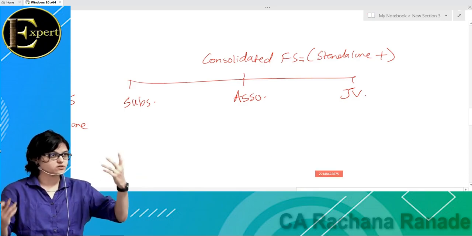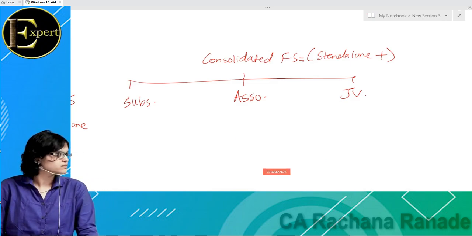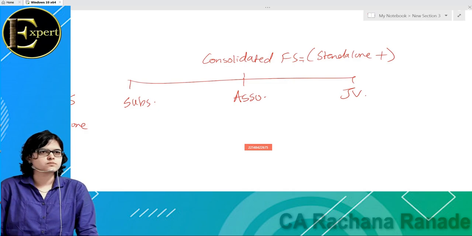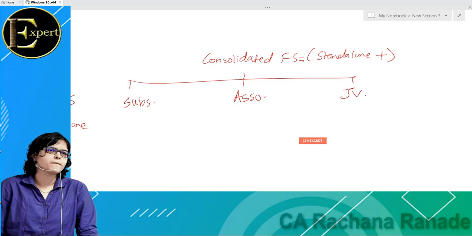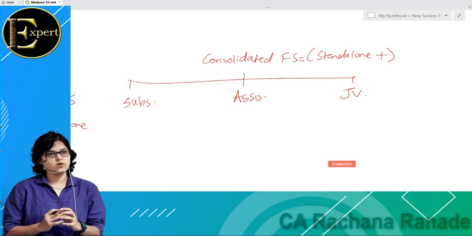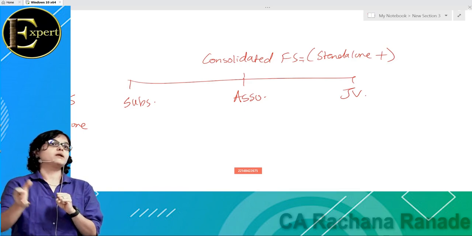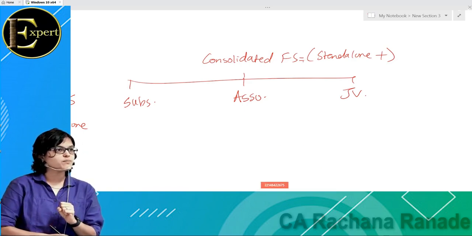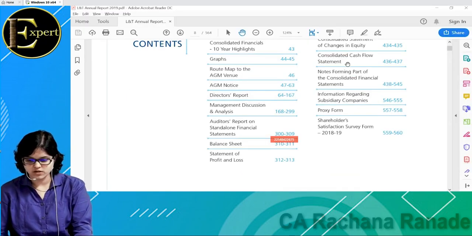Doubt? Yes. If I'm talking about consolidated financial statement, is it only consolidated P&L? Or it would be consolidated P&L plus consolidated balance sheet? What? Plus consolidated cash flow? Kya hoga? It's all. All. So if you see here, consolidated balance sheet, consolidated P&L, consolidated statement of changes in equity, consolidated cash flow statement, everything.